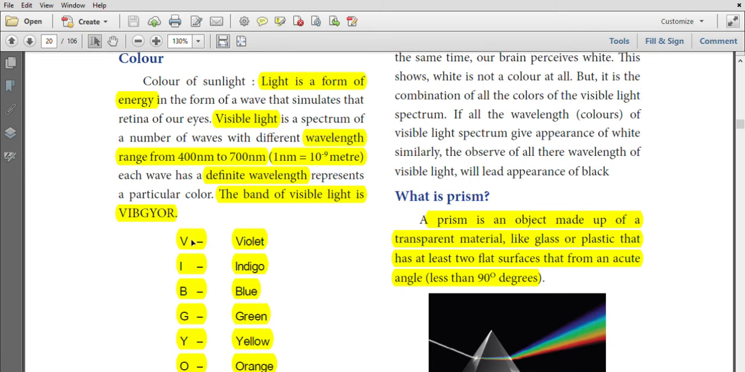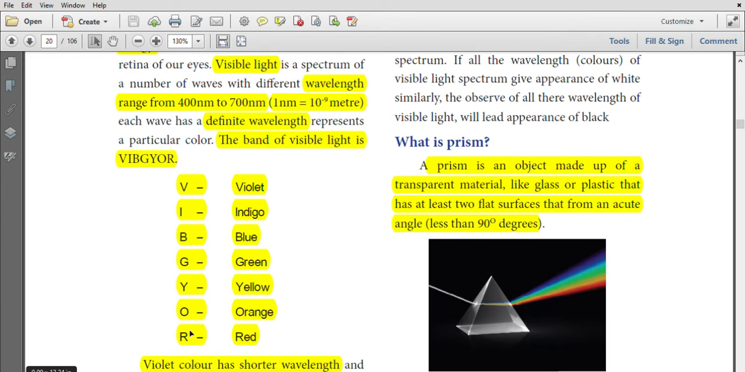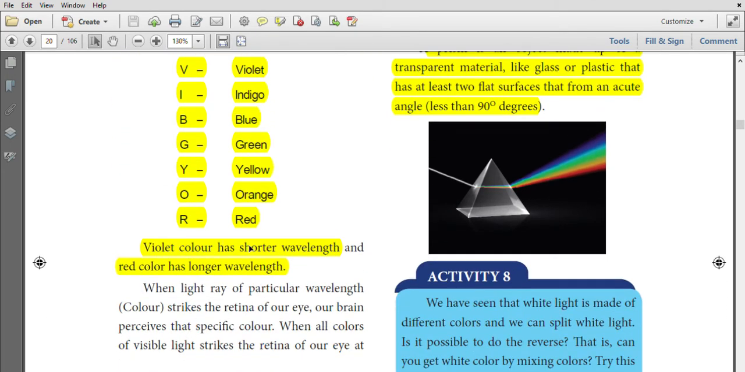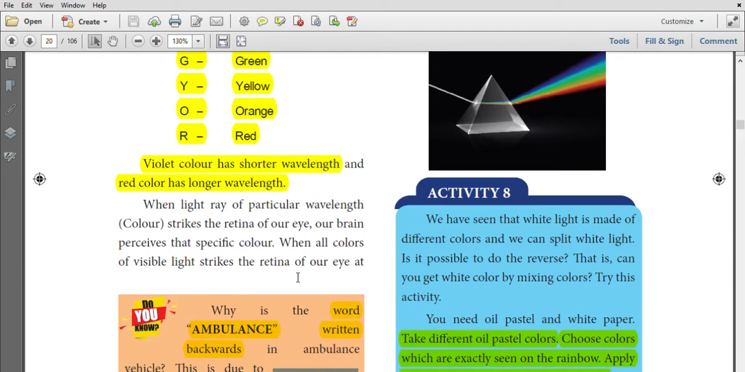V means violet, I means indigo, B means blue, G means green, Y means yellow, O means orange, R means red. Violet color has the shortest wavelength. Red color has the longest wavelength.